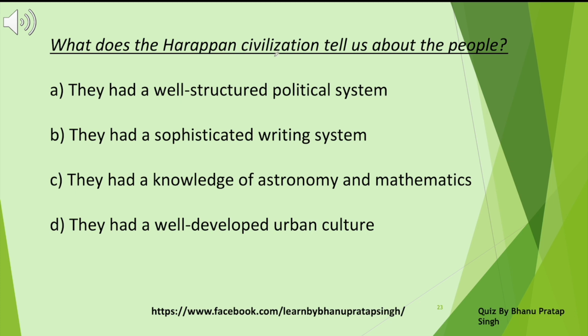What does the Harappan civilization tell us about the people? They had a well-structured political system. They had a sophisticated writing system. They had a knowledge of astronomy and mathematics. They had a well-developed urban culture. What does the Harappan civilization tell us about the people? They had a well-developed urban culture.